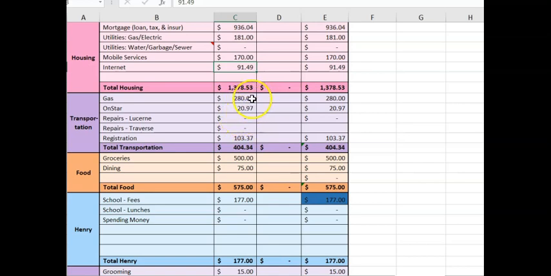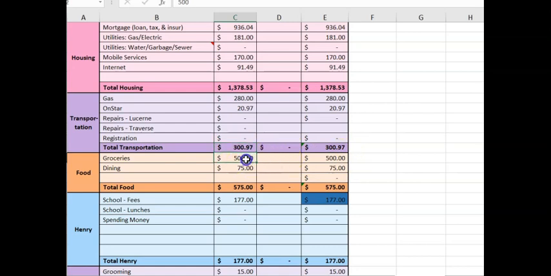In transportation, I'm going to leave this at $280 in gas, and then OnStar is going to be $20.97, and that's actually been reduced the last couple of months. I had called, I think in May, and this used to be like $35 or $36 a month, and now it's down to $21. So we don't have any anticipated repairs for either of our vehicles, and then we won't have any registrations. I had paid for one in July, and that's done now. So $300 or $301 is what we'll have for transportation in this coming month.